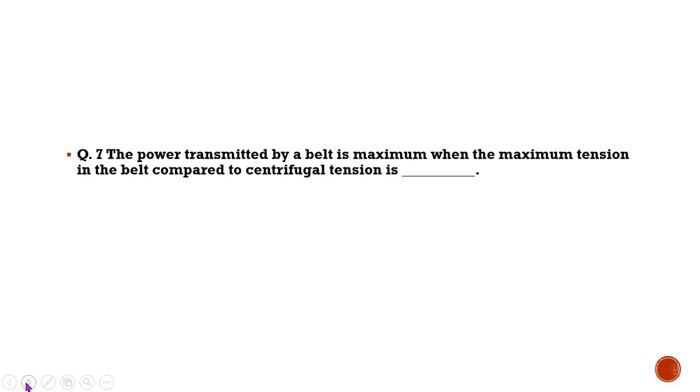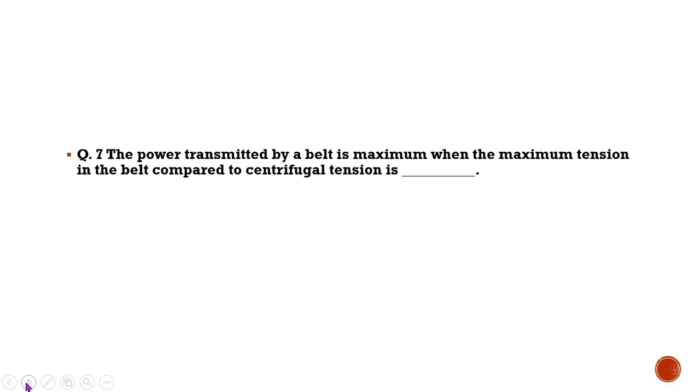Now the next question in front of you is: the power transmitted by a belt is maximum when the maximum tension in the belt compared to the centrifugal tension is dash dash. Please understand the question. What is the question? You must know the concepts. What is the maximum tension, and the centrifugal tension? There are the belts, there are two pulleys, and there are the reactions of the forces acting on the belt, which are called the tensions, and you have to identify which is the maximum, which is centrifugal. You must know this concept so that you can answer this question.